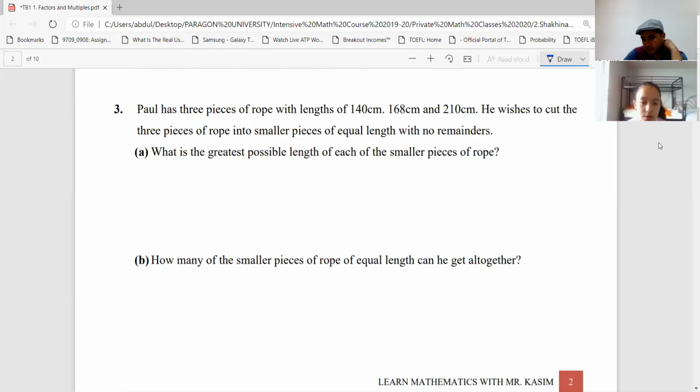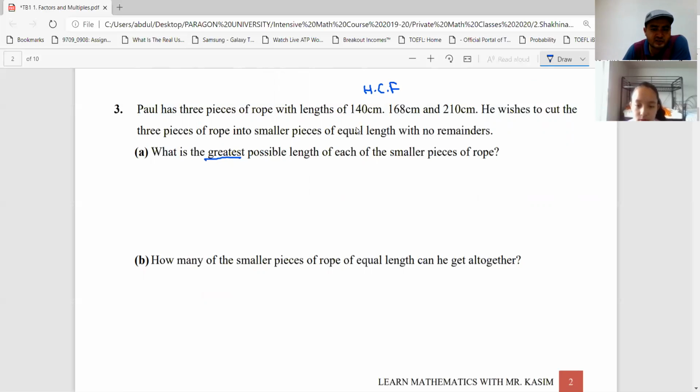Okay, what is the greatest possible length? It says greatest, that's a keyword, right? That's the greatest possible length of each of the smaller pieces of rope. So what is it? The highest common factor of these numbers, right?